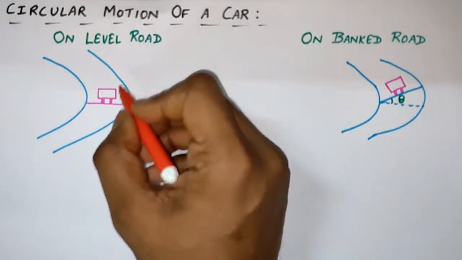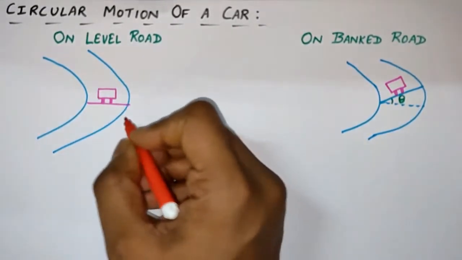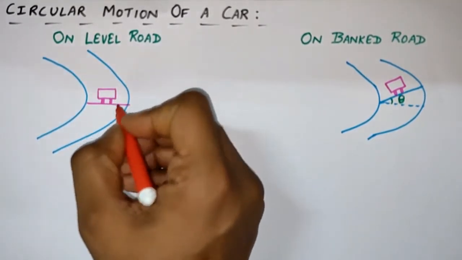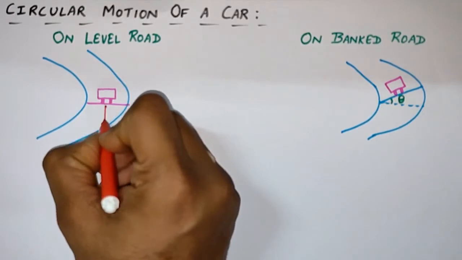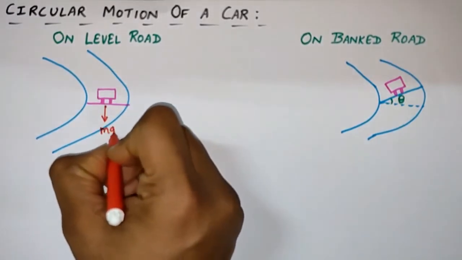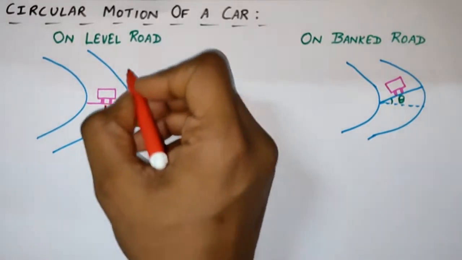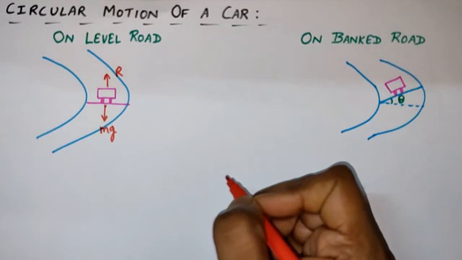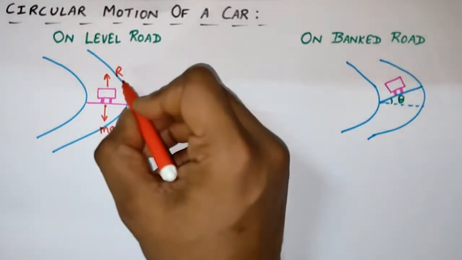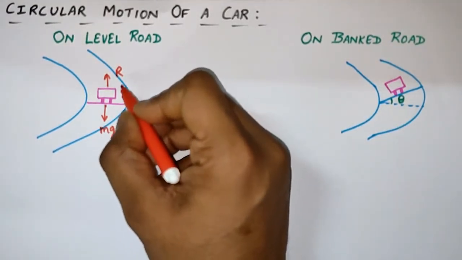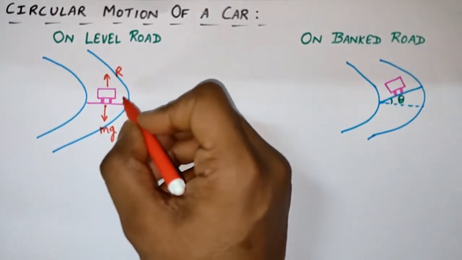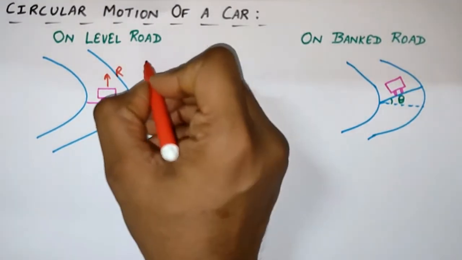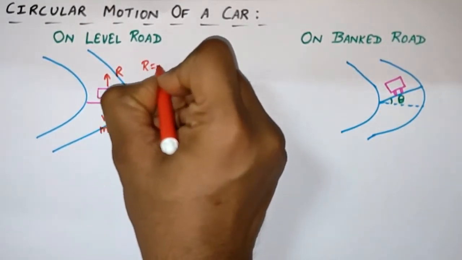Now, in this case, I am drawing its free body diagram. Its mg will act in the downward direction, and in the upward direction the reaction force R will be acting. So if I take R and mg, and the car is not moving upward and not moving downward, it is simply moving on this road, then I can write R is equal to mg.